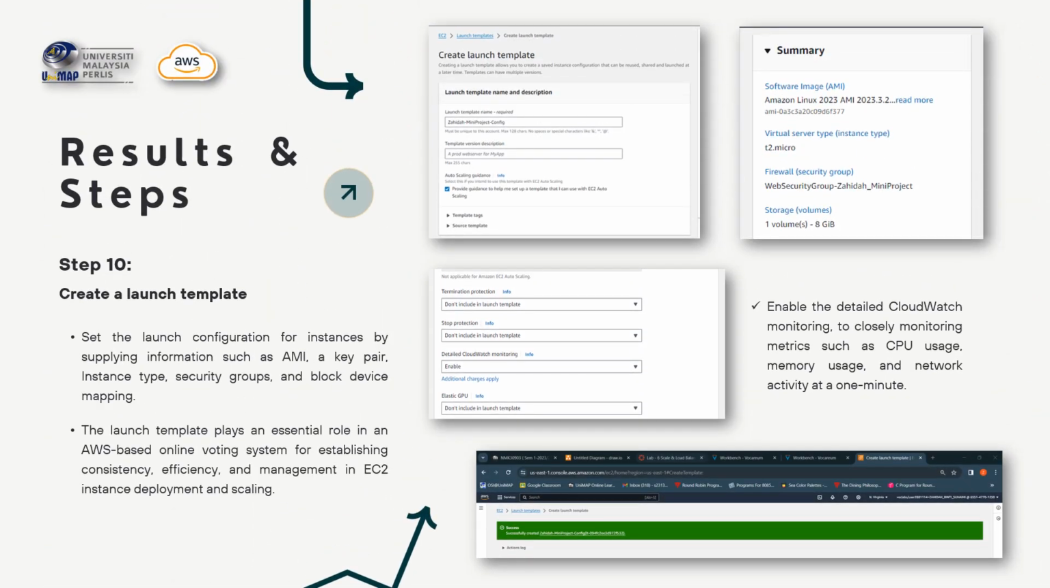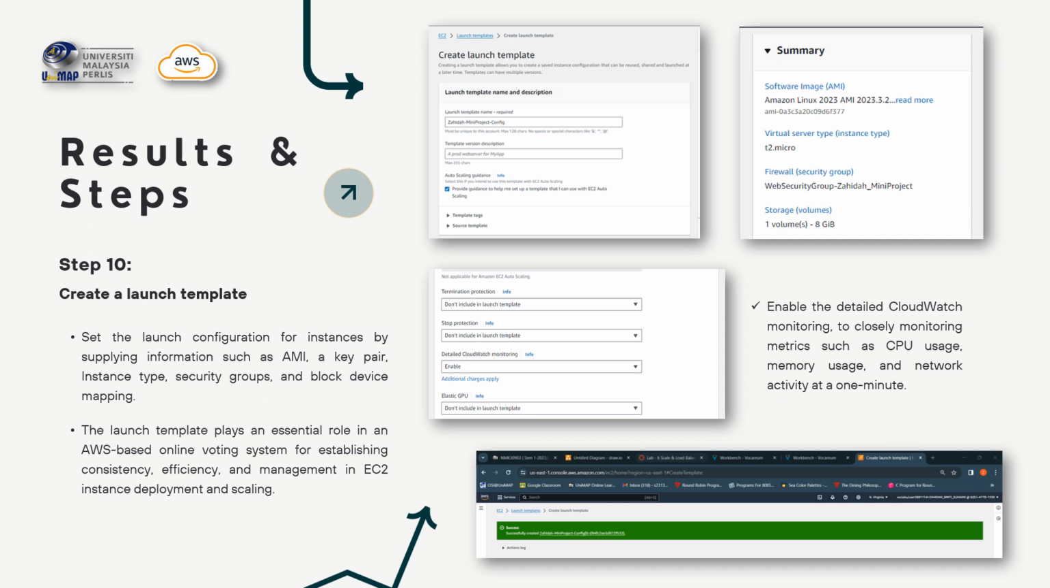After creating the load balancer, we will go on to create a launch template. Set the launch template configuration for the instance by supplying information such as the AMI, a key pair, instance type, security group, and a block device mapping. The launch template plays an important role in an AWS-based online voting system for establishing consistency, efficiency, and management in EC2 instance deployment and scaling.